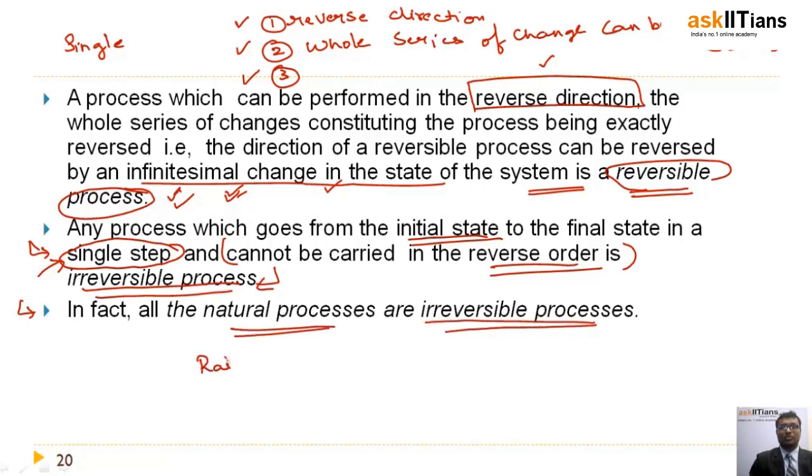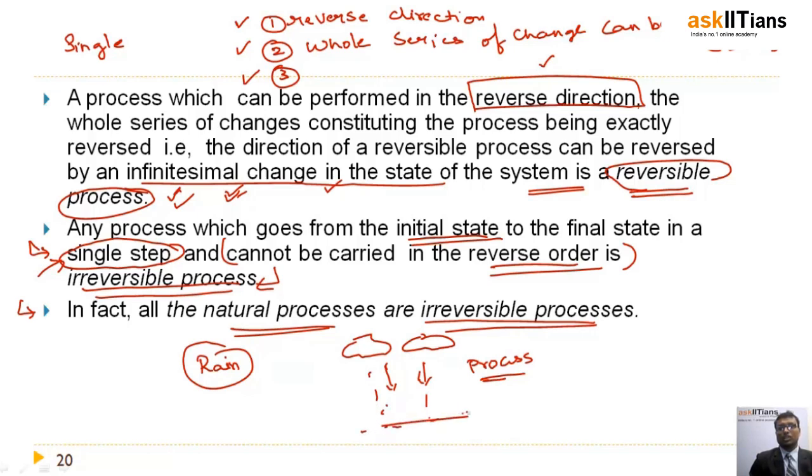Example, rain. If the clouds give you rain, this process is raining. If it rains, you cannot take this process in the reverse direction. That means if a drop of rain falls down, you cannot take this drop of rain back to the cloud. That's why they are called irreversible processes. So all natural processes are irreversible processes.